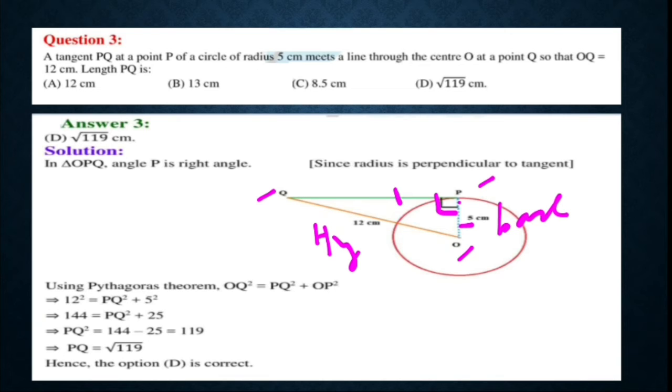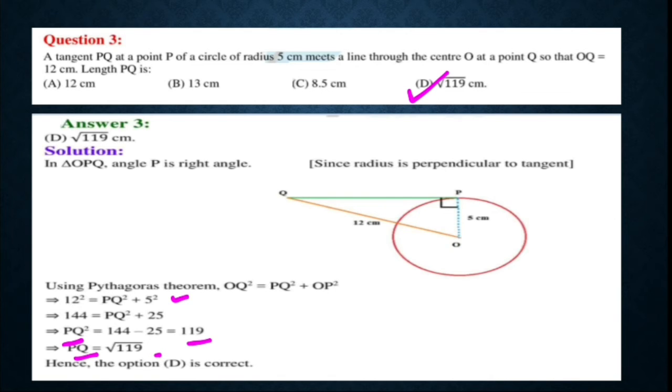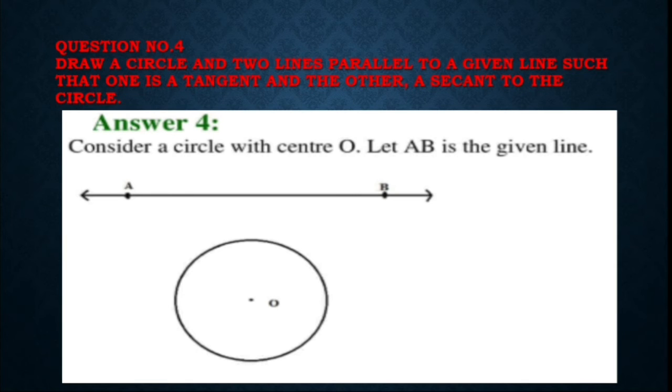So you can use Pythagoras theorem and you can say that 12 square is equal to PQ square plus 5 square. Okay, perpendicular square plus base square is equal to hypotenuse square. So if you put the values here, you can find PQ square will be 119. So PQ will be root under 119. That means this option D will be correct. The length of PQ is root under 119. Okay.